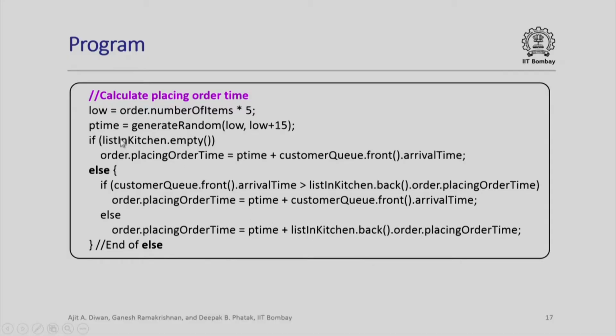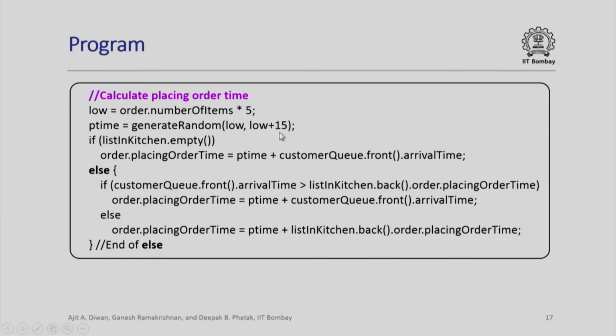So, here is the code to calculate placing of the order time. We start with the assumption that the number of items will determine the total time required to place the order. We take on an average 5 seconds for every item. We add a random aspect by saying that we generate a random number between this value and this plus 15.